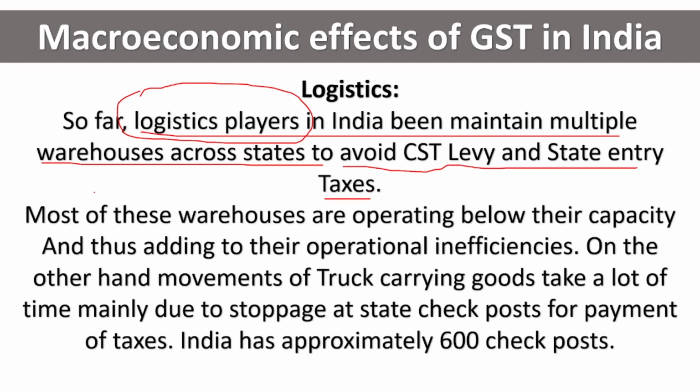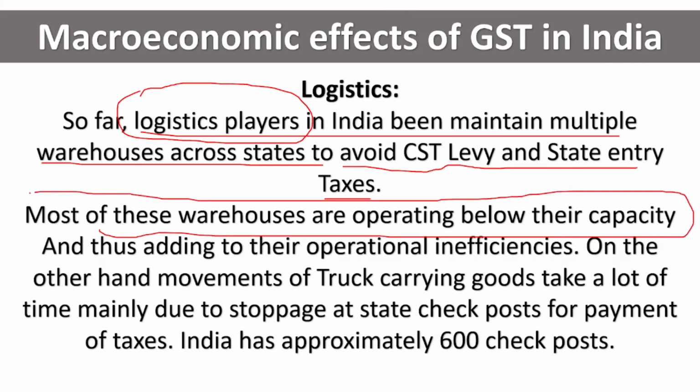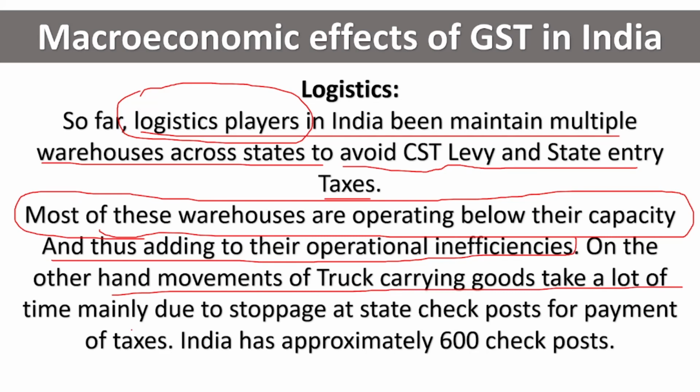Most of the warehouses are operating below their capacity. So they are operating below the capacity of the warehouses, and thus adding to their operational inefficiency. Due to this, what happens? They're inefficient. They're not utilizing the complete warehouse. On the other hand, movement of trucks carrying goods takes a lot of time, mainly due to the stoppage at state checkpoints for payment of taxes.